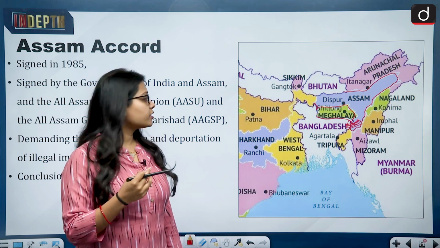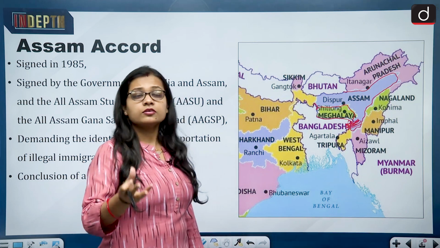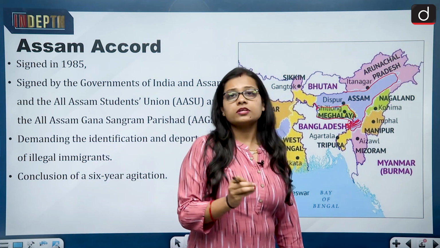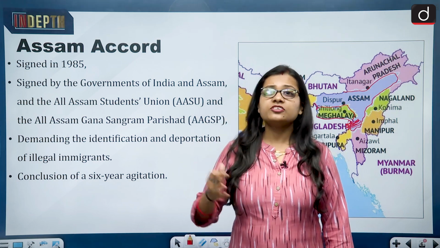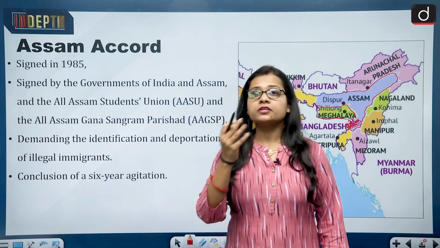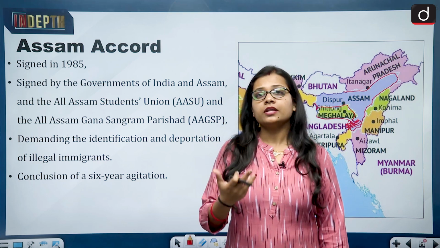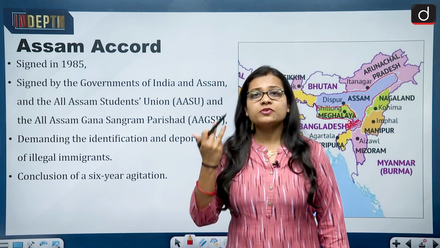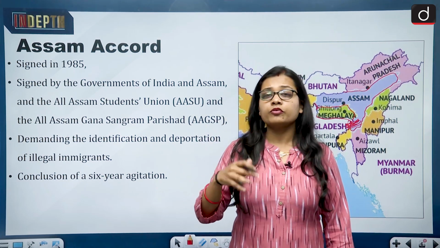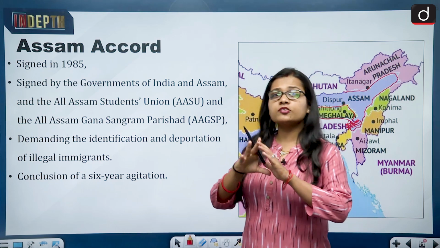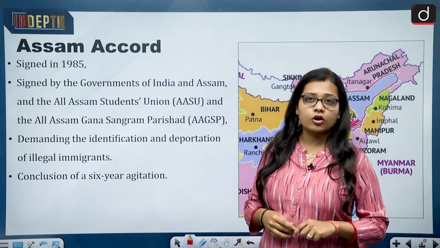The illegal immigrants from Bangladesh were entering into Assam, and this caused a disturbance in the demographic dividend of Assam. This caused a large influx of outside people into the state of Assam, and the problem reached such a high level that in Assam the Assamese people were becoming a minority, while the illegal immigrants were increasing in number. This is what created a problem in the overall demography of Assam.